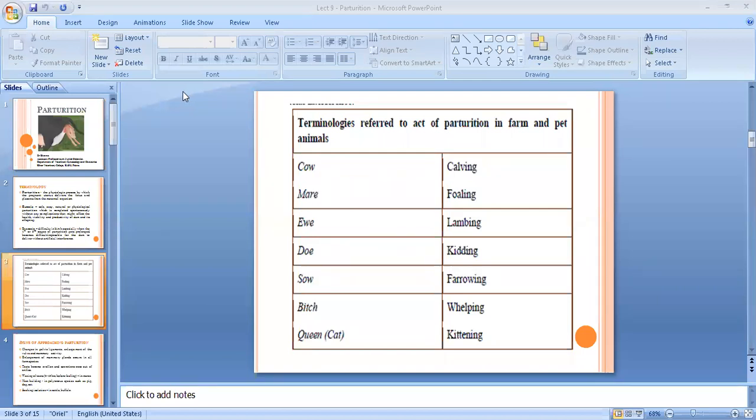Accordingly, lamb, lambing, kid, kidding, farrowing and whelping are different, because in case of sows, the young one is called piglet, and in case of bitches, the young one is called pup. But the term is not pigletting or pupping, but farrowing and whelping. So you have to memorize these terms. They will always be useful to you later on during your life, all the time.